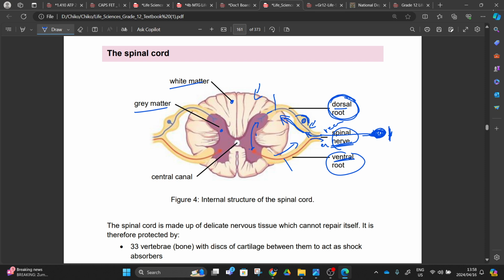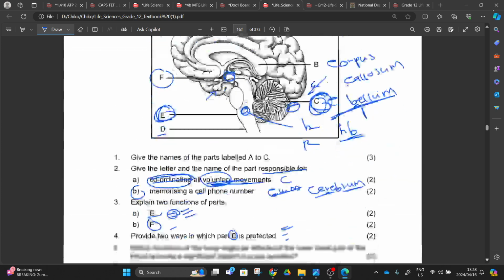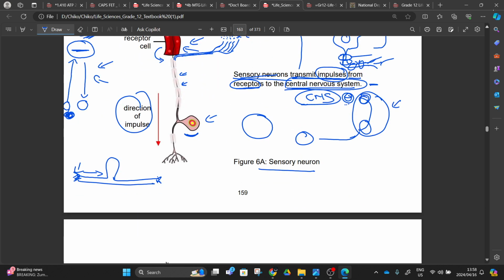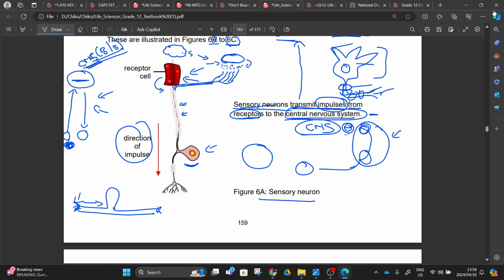So it will pass a dorsal root. This part here we call the dorsal root, housing these cell bodies, right? Let's go and see those cell bodies there. The cell body that I'm talking about, this will be our cell bodies, right? Different from our motor neuron, also different to our interneuron. We are also going to do an interneuron different from this sensory neuron, right?